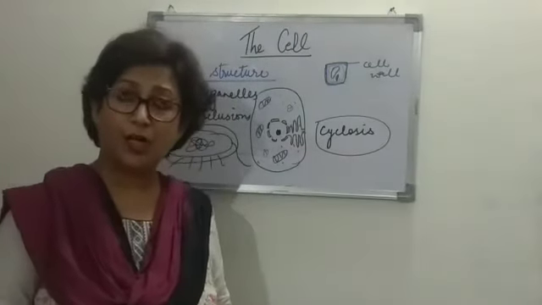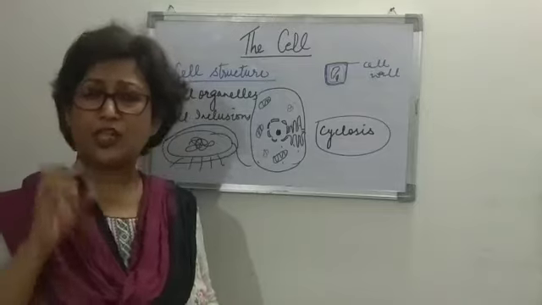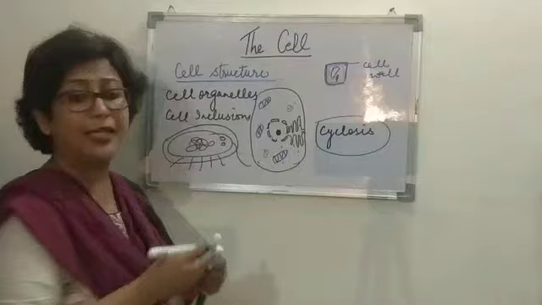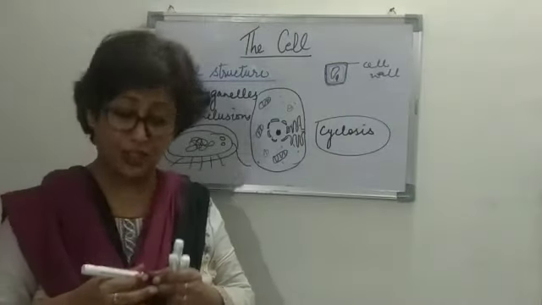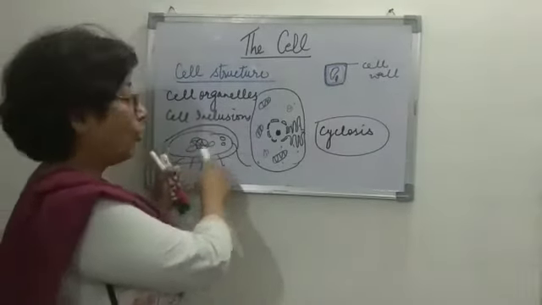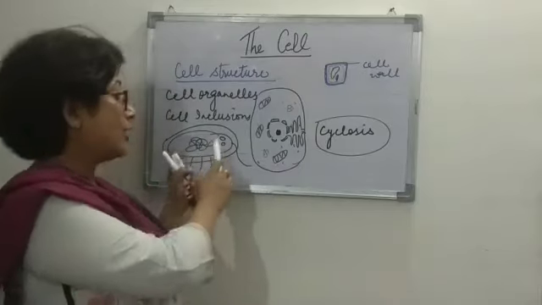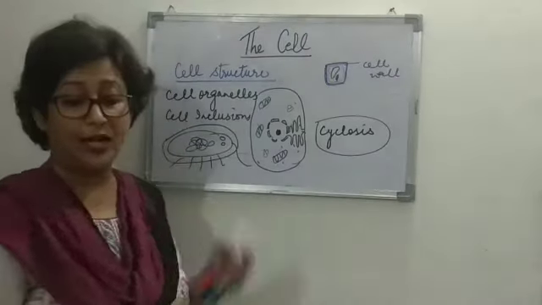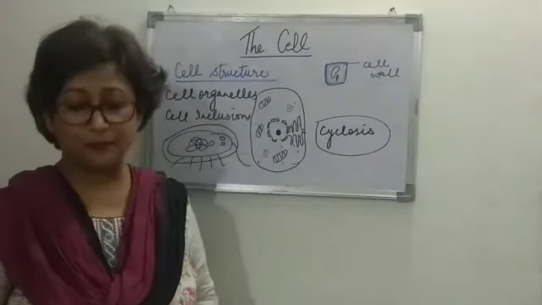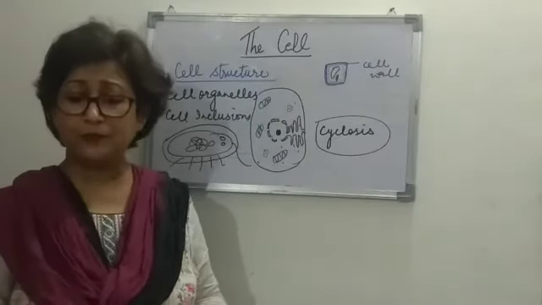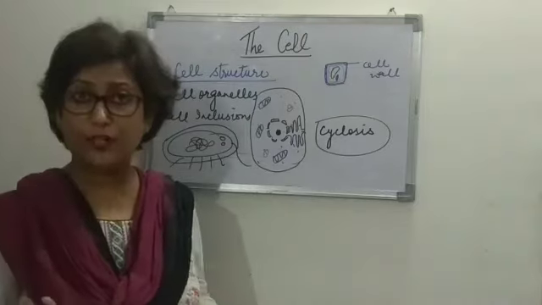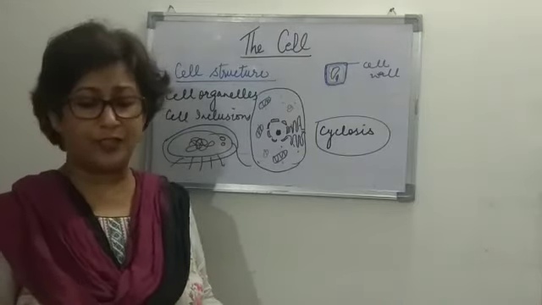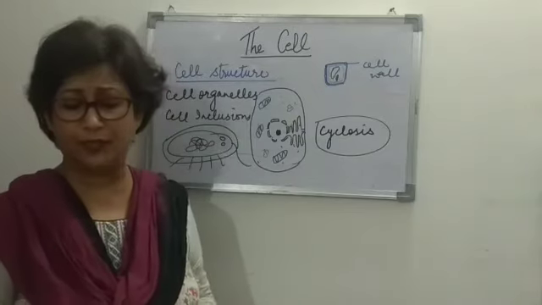Now, many prokaryotes may have additional small circular DNA. Additional means this nucleoid is present, and apart from this nucleoid, there are these circular DNA also present. These circular DNA are known as plasmids. Plasmids carry some additional functions, like specific factors for nitrogen fixation, resistance, and fertility.